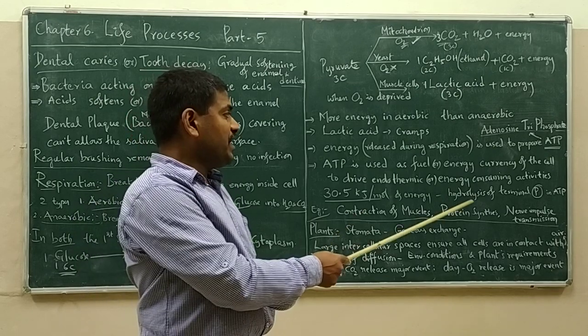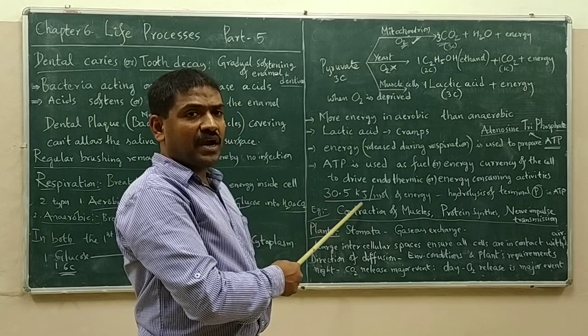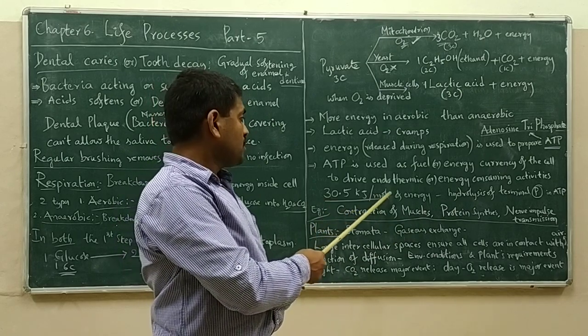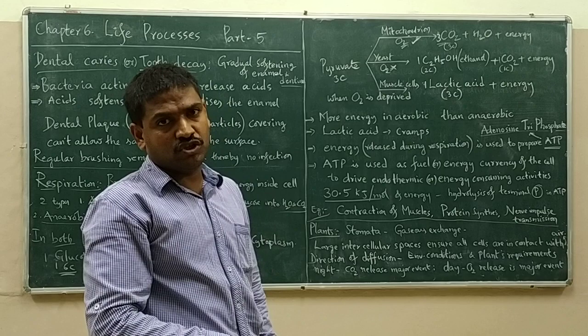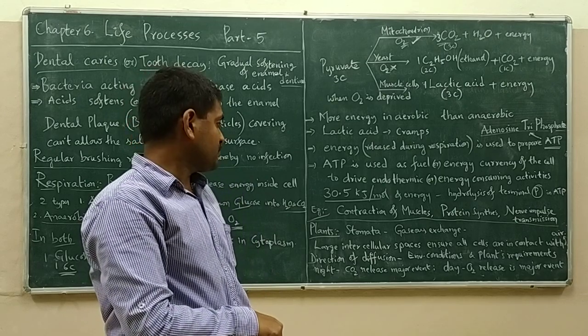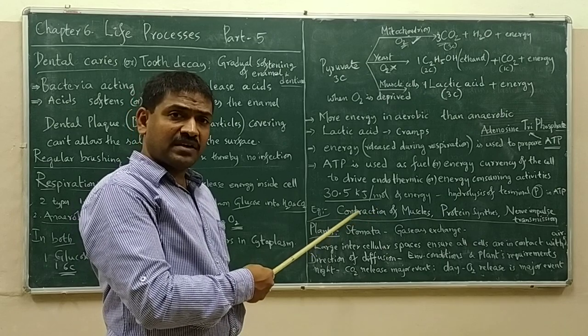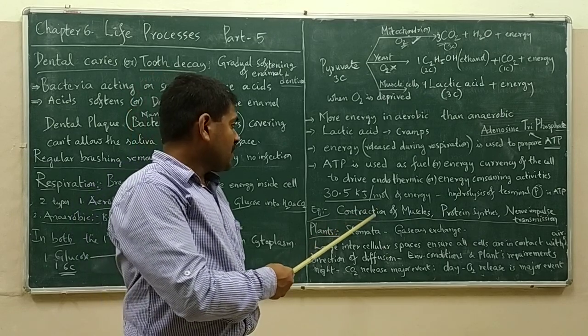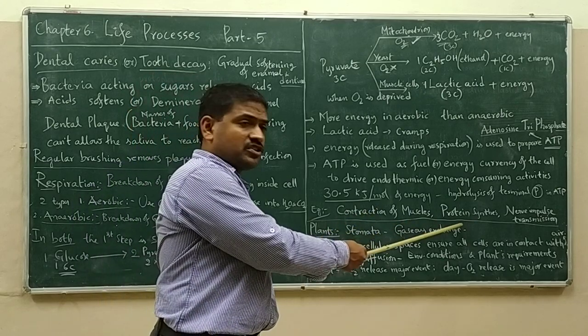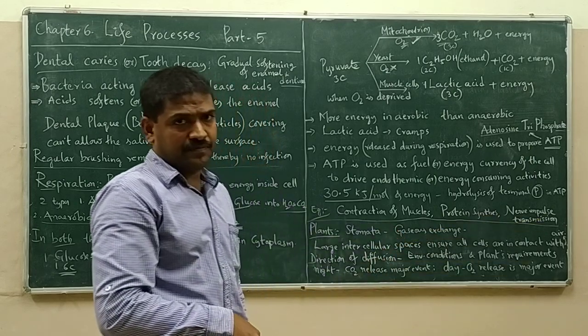The hydrolysis of ATP releases 30.5 kilojoules per mole of energy. So which types of activities consume energy? Contraction of muscles, protein synthesis, nerve impulse transmission.